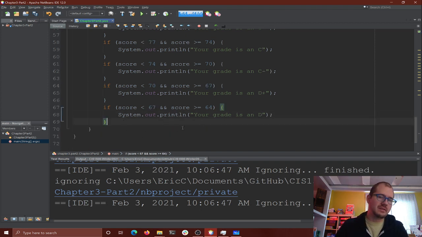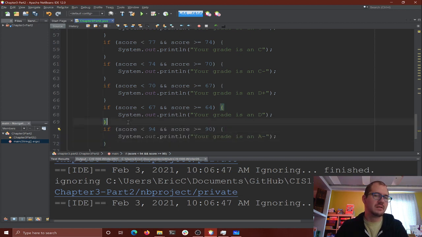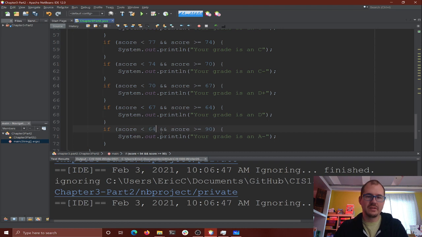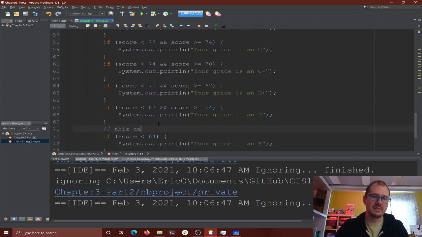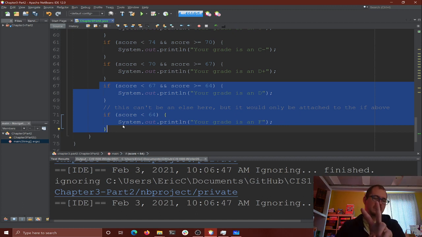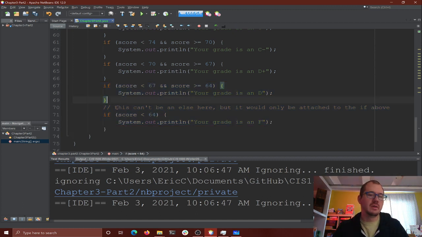Now, in this case, I can't have just an else, right? Because the else would only be attached to this last one here. So you need to be careful that you don't have an else. So then my last condition here is if my score is less than 64, your grade's an F. So do you see here? We can't use an else. This else here would only be attached to the if above. So if there was an else here, one of these two would run. It would be mutually exclusive. One and only one would run. So it's just an if now.